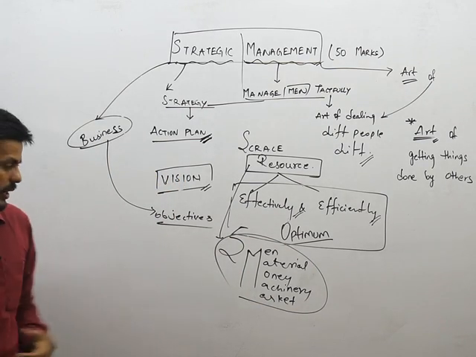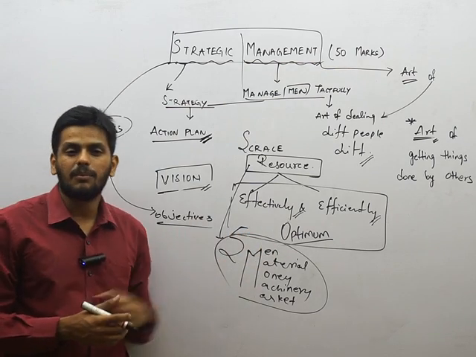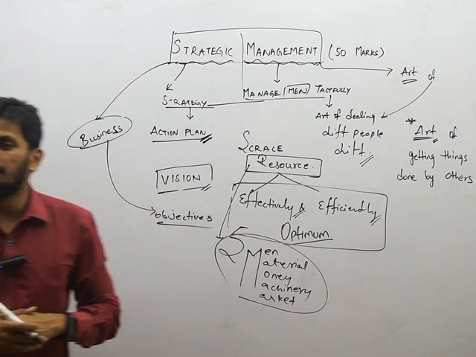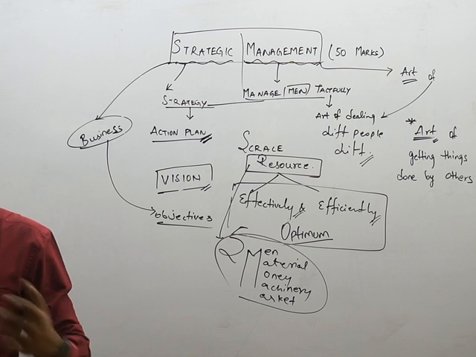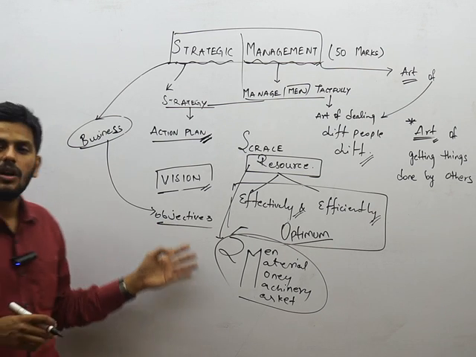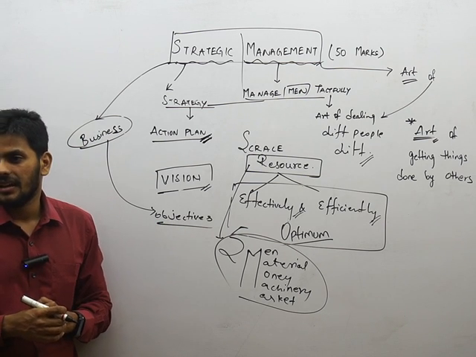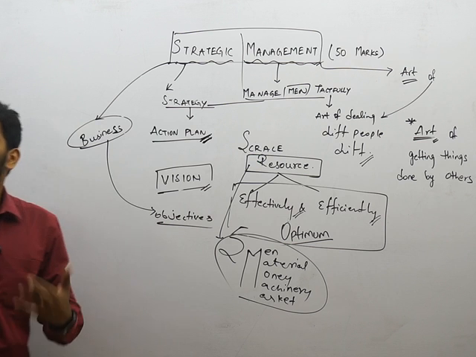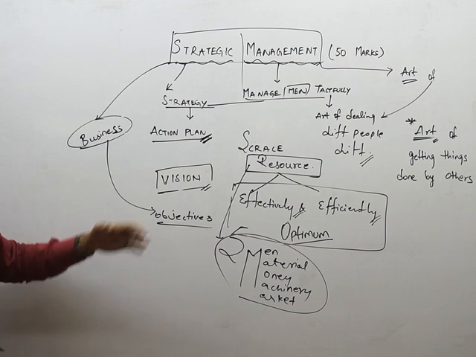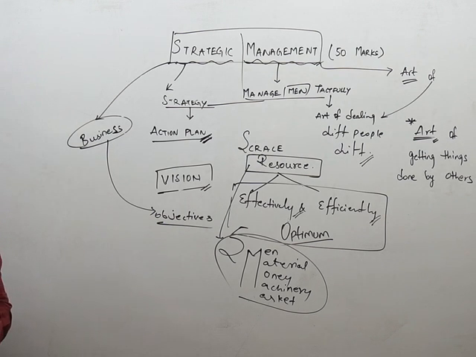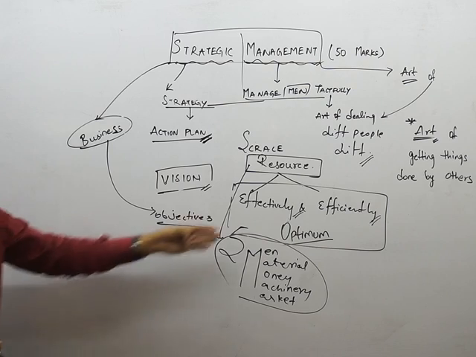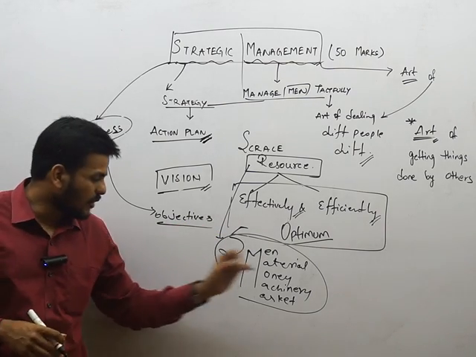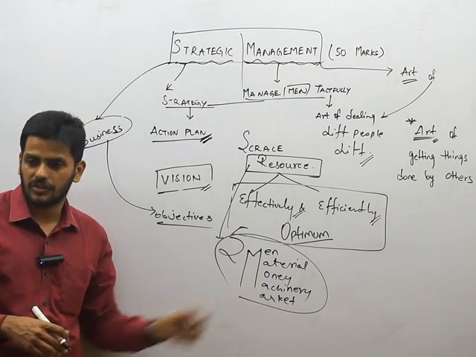How to bring them together. The coordination of all these five is very important. Men, material, money, machinery and market. These five points are something that we need to correlate and understand, so that what is required in the business is something that we understand and then use in the best possible manner, which is again called optimum utilization. So you have to find the right combination with these five resources.